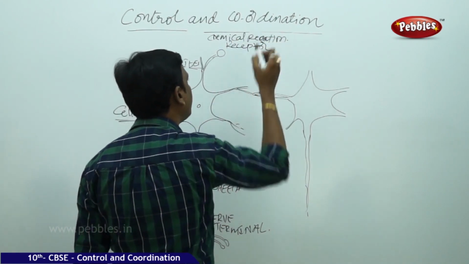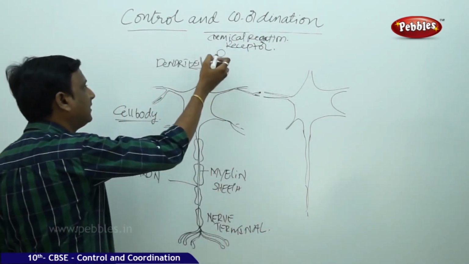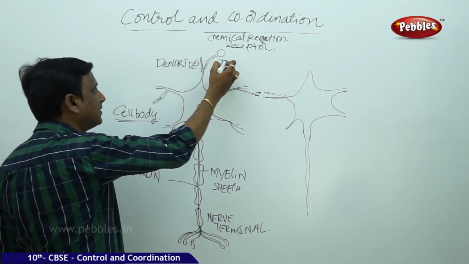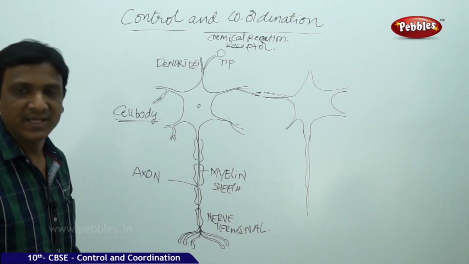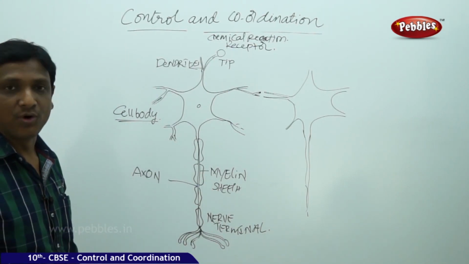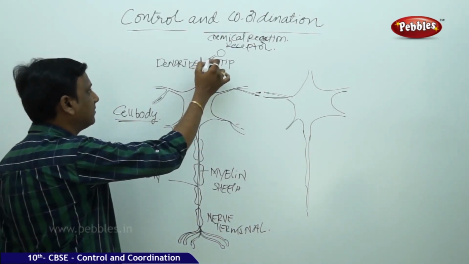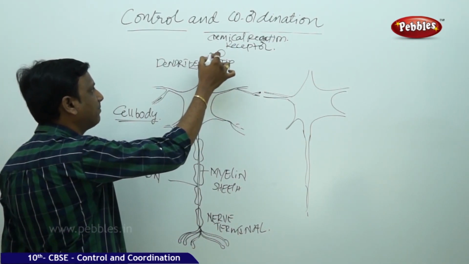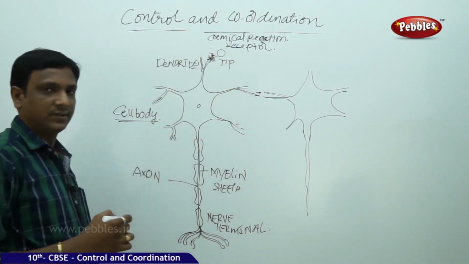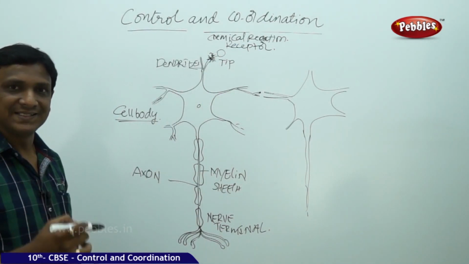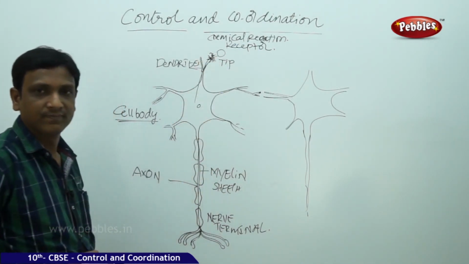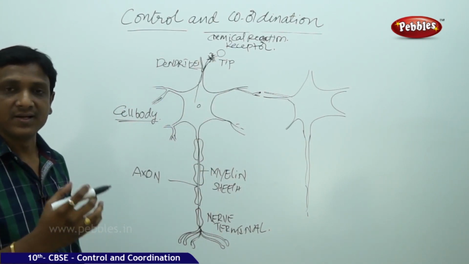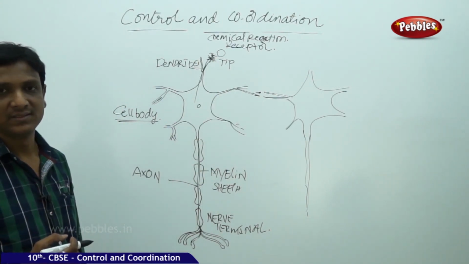So where does this chemical reaction take place? At the dendritic tip of the dendrite. This chemical reaction sets off an electrical impulse here. This electrical impulse travels through the nerve cell. Nerve cells are conductors of electrical impulses.